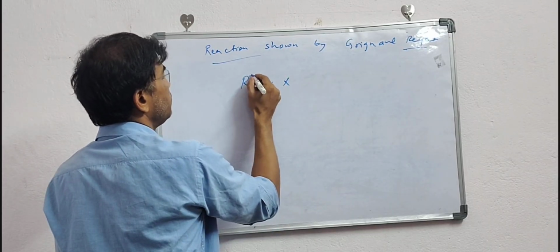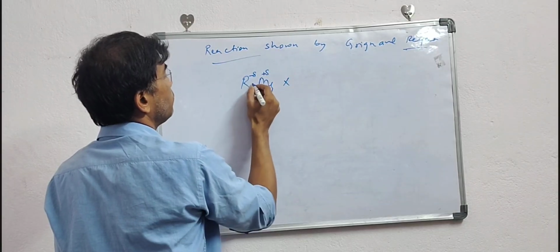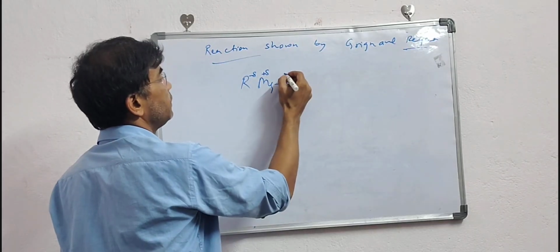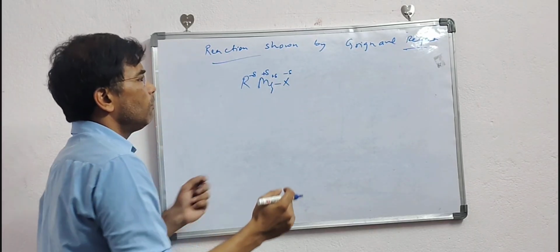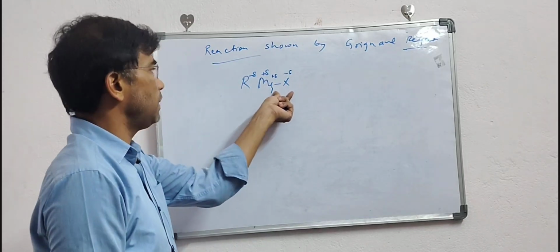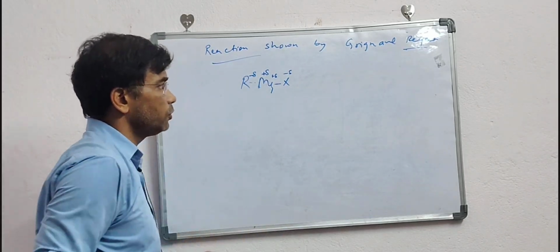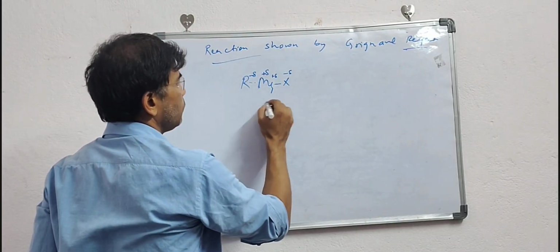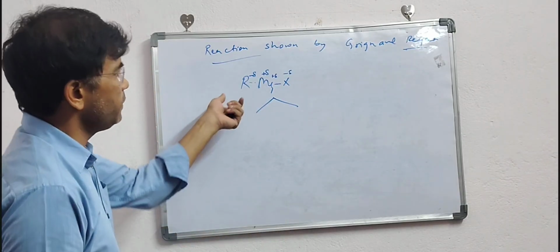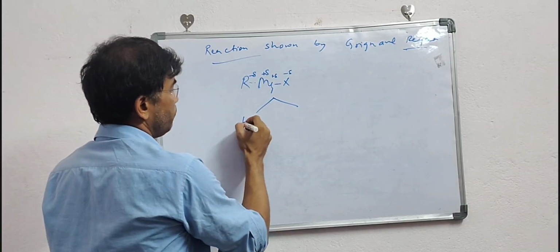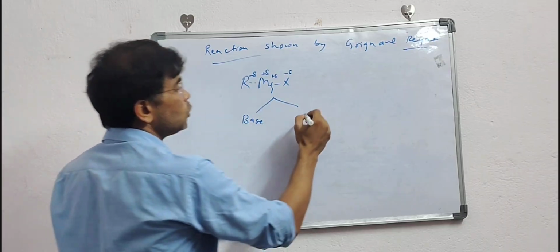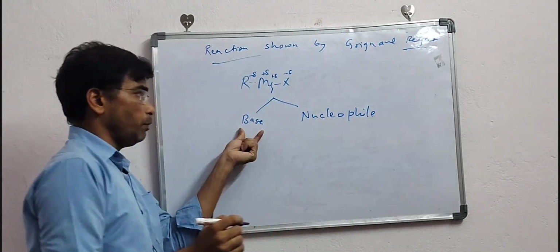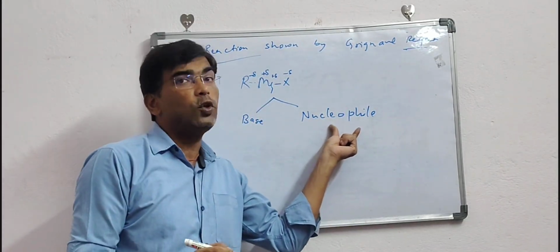Basically, Grignard reagent means RMgX. We always represent it by delta negative and delta positive between the magnesium and the halogen. Of course, here also the bond is ionic, with delta negative and delta positive, but it is more ionic in nature as compared to this one. It shows two types of reactions. This alkyl part can act as a base and can also act as a nucleophile.